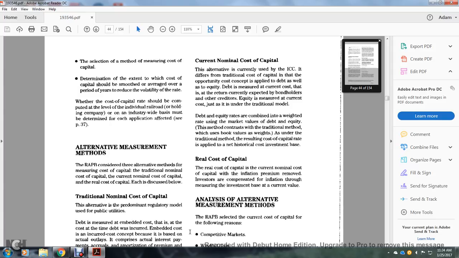Debt and equity rates are combined into a weighted rate using the market values of the debt and equity. The method contrasts with the traditional method, which uses book values as the weights. The result is a cost of capital rate applied to the net historical cost investment base.